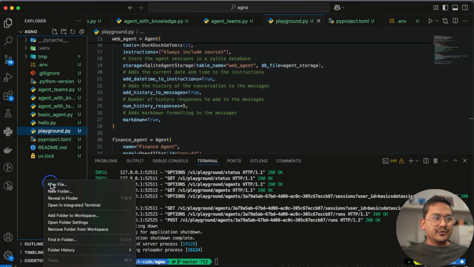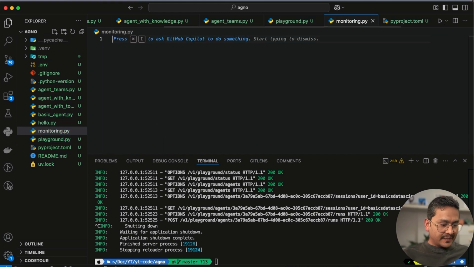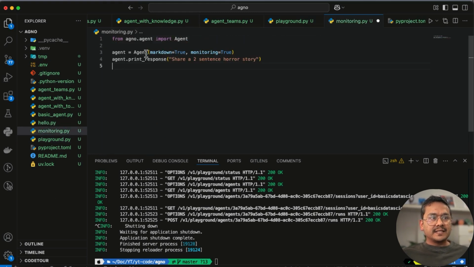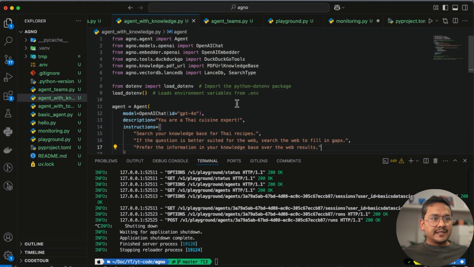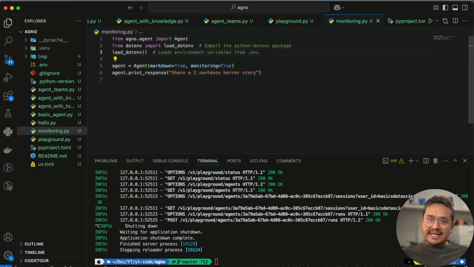So I will create a new file called monitoring.py. I will paste this here, and then I will have the environment variables here. Go to the monitoring.py, and you can see this is a simple example because we are just saying agent markdown true, monitoring also true, share a 2-sentence horror story, right? We haven't provided any API keys or which model to use because it uses OpenAI under the hood, so all the default parameters are used, so you don't need to provide all the different information.